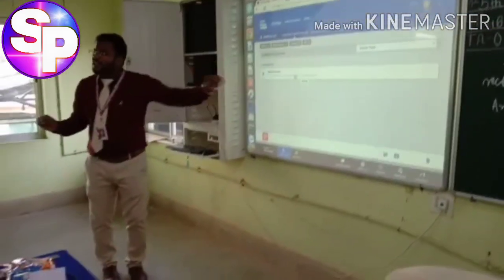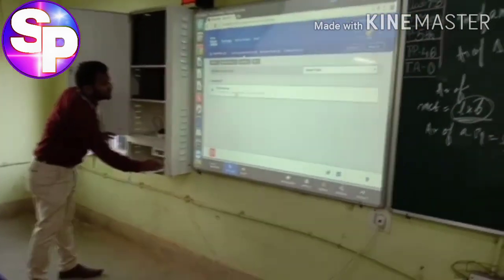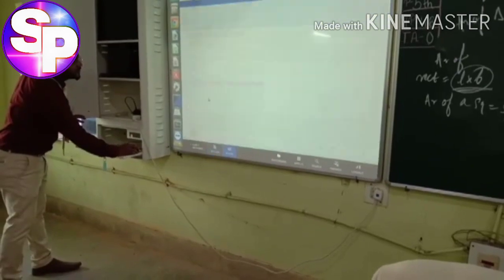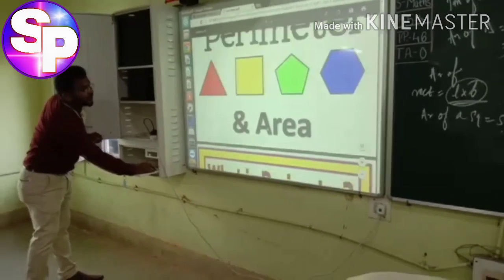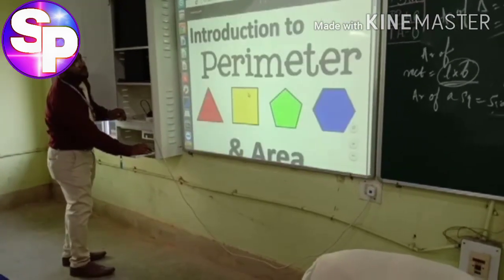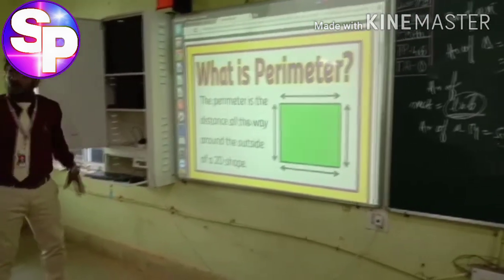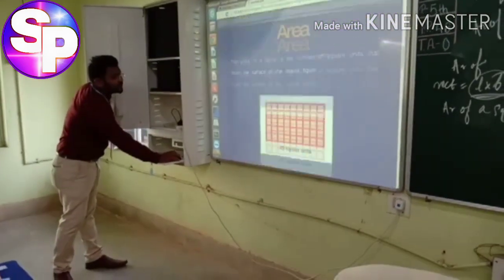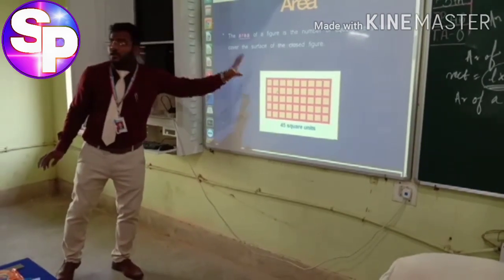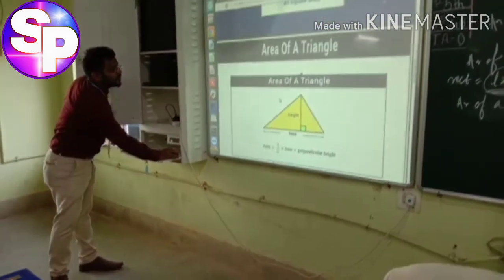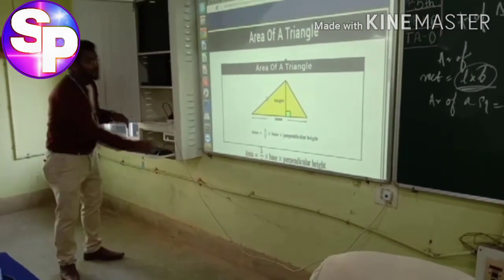So let us do a quick revision for 2 minutes. I will show you whatever we have discussed in this class. I prepared a PPT for you. This is perimeter and area. What is the perimeter? The perimeter is the distance all the way around the outside of a 2D shape. What is the area? The area of a figure is the number of square units that cover the surface of the closed figure. Next, the area of a triangle, as we know, equals half into base into perpendicular height.